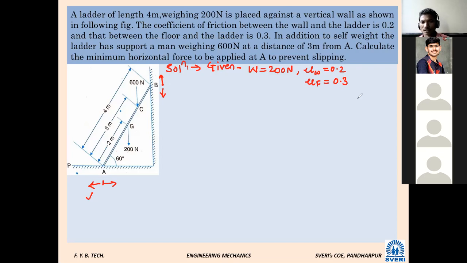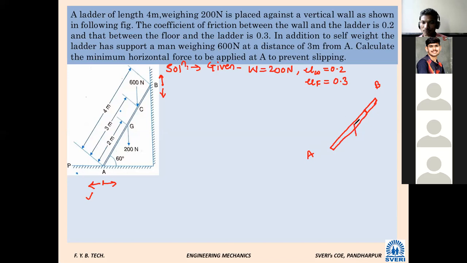What is a free body diagram? Supports we should not show. Without supports, only the ladder, we will draw somewhere here. So I will draw the ladder something like this. All the forces are shown already. Suppose this is point A and this is point B. Self-weight will act where? At the midpoint.